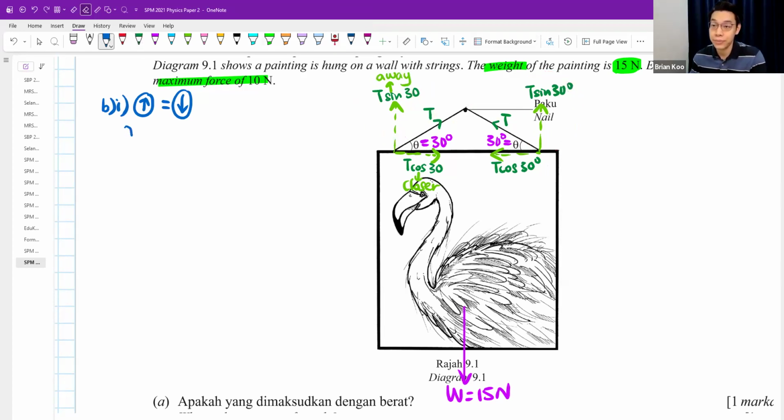of the T sine 30? Look for every force pointing up. You can now ignore this one already. Don't need to look at this anymore. What are the forces pointing up? T sine 30 got one, and then got another one, T sine 30. What is the force pointing down? 15. Okay, how to find the T? To find T, you take 15, you divide by 2, and then you divide by the sine 30.